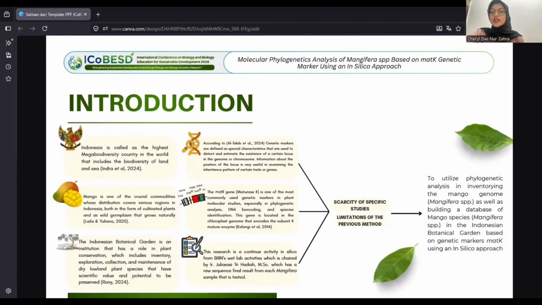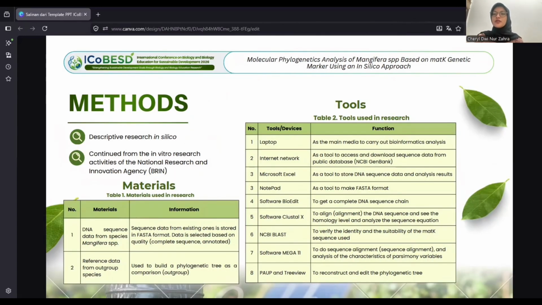The purpose is to utilize phylogenetic analysis in inventorying the mango genome, Mangifera, as well as building a database of mango species in the Indonesian Botanical Garden based on genetic marker matK using an in silico approach. Now we move to the methods.